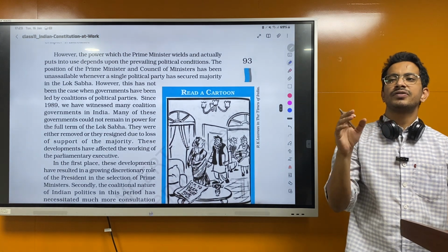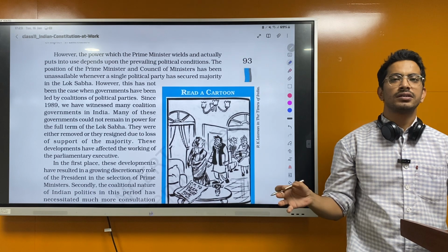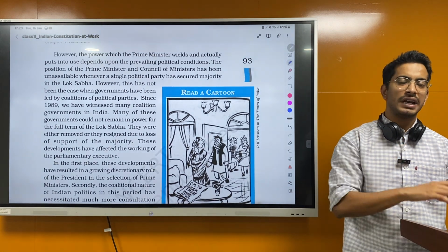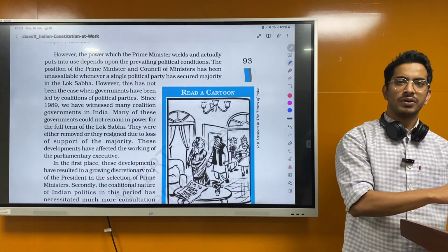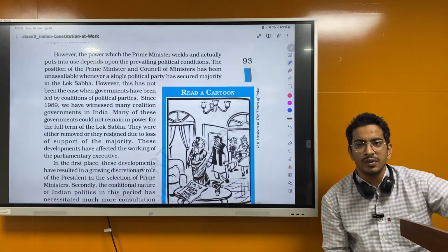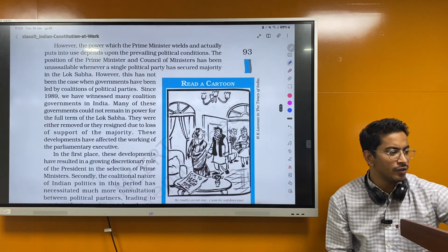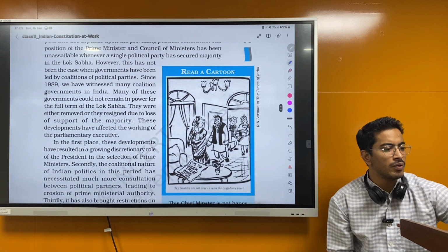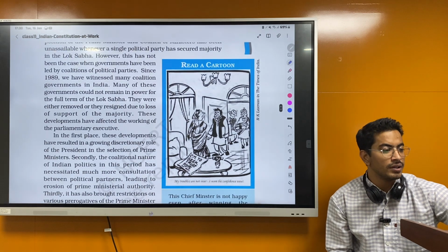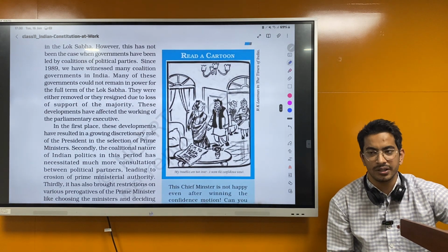From 1989 we have seen coalition parties, and from 2014 we have seen single party rule again. Before 1989 we had single party rule. In between, the Janata Dal had come, but it was a single party rule. Many of these governments could not remain in power for the full term of the Lok Sabha. They were either removed or they resigned due to loss of support of the majority.